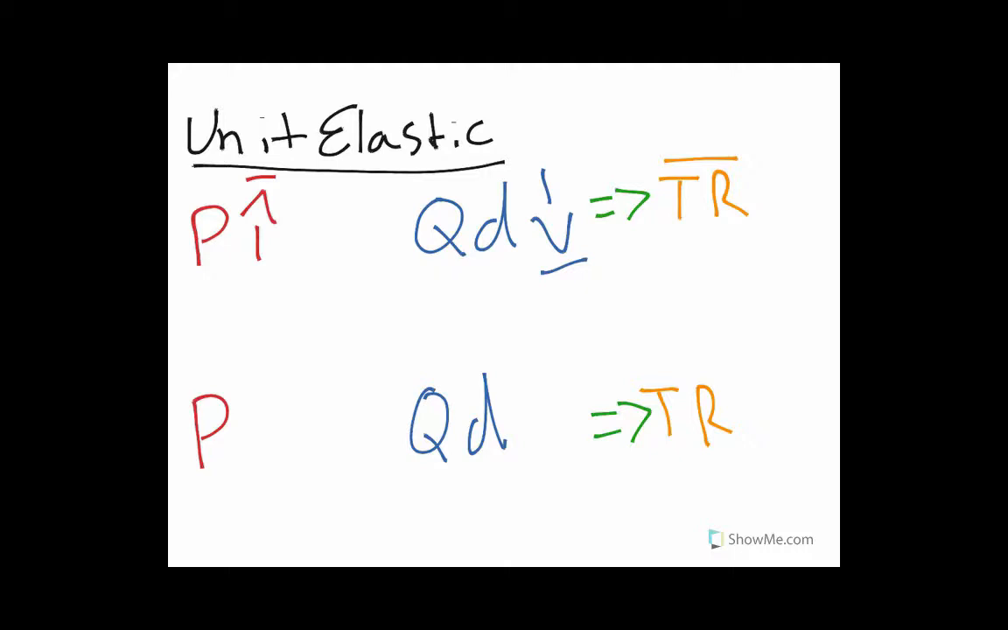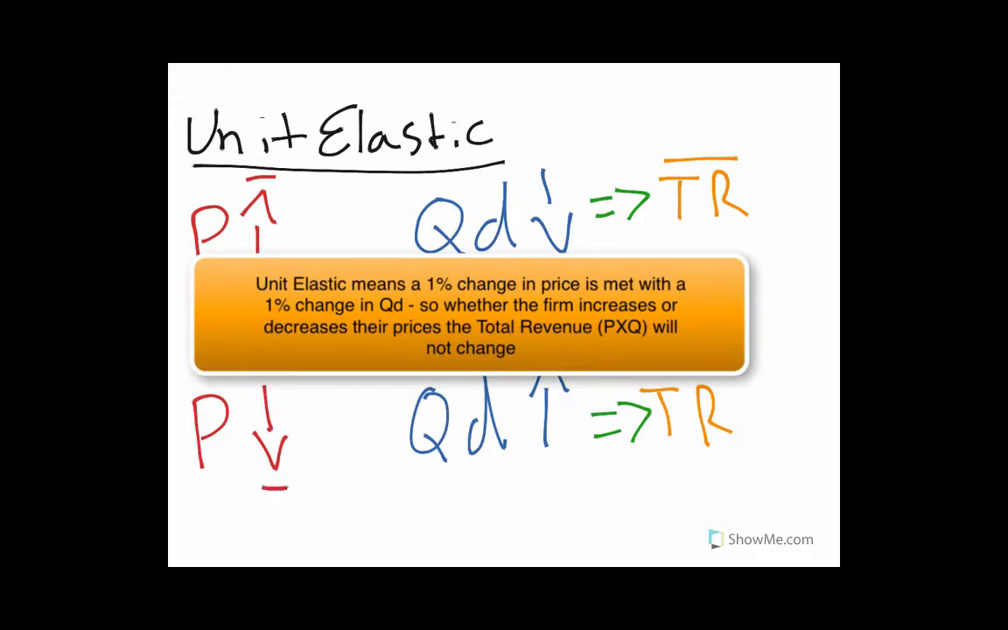Now the same thing goes if you were to decrease the price. The quantity demanded will go up, but again, since it's unit elastic, they're both the same. So the total revenue will be equal. It won't change, and that's what qualifies for a unit elastic.